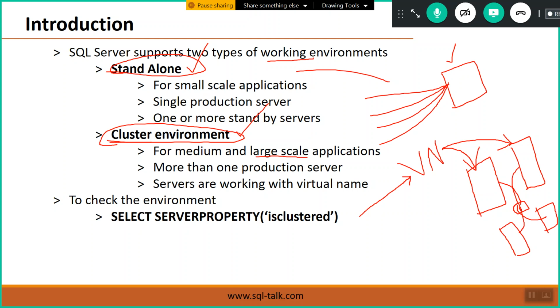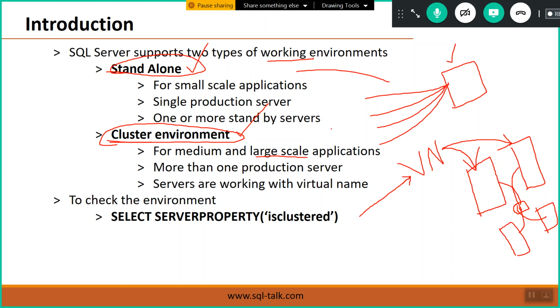Why? Because today we have PhonePe and Paytm, where thousands of users are working in parallel. We can't maintain a single production server. That's why we compulsorily need a group of servers, and that group of servers is called a cluster environment.